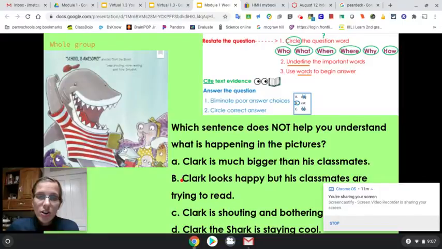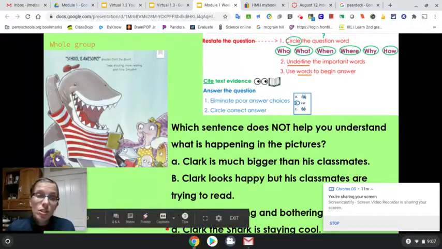C says Clark is shouting and bothering his friend. So look at Clark. He does look like he's shouting too. His mouth is wide open. And when our mouths are wide open, that kind of means that we're shouting if we're talking loudly. And he's bothering his friends because we see that one friend doing this again. So that one does describe the picture. We're not going to circle it. And D, Clark the shark is staying cool. Is he staying cool? Doesn't look like it because he's super excited. So the one that does not help us understand the picture is D. We would circle D if this was our paper and we could mark it.